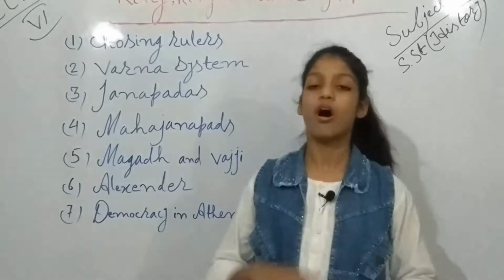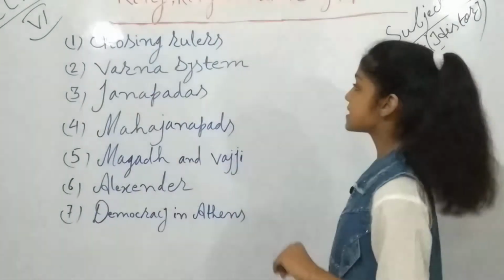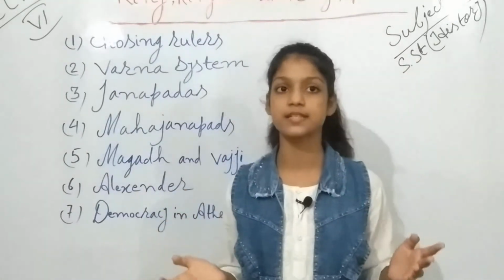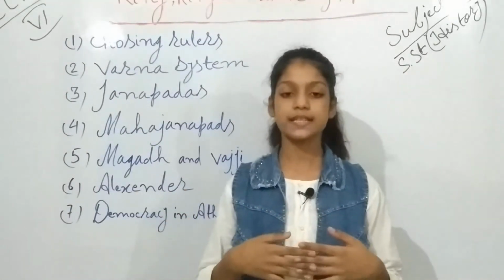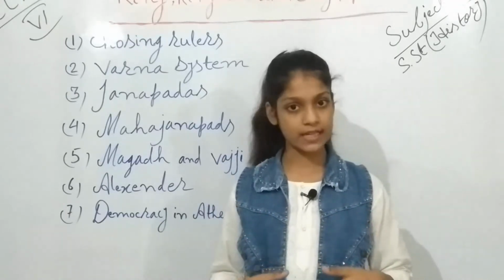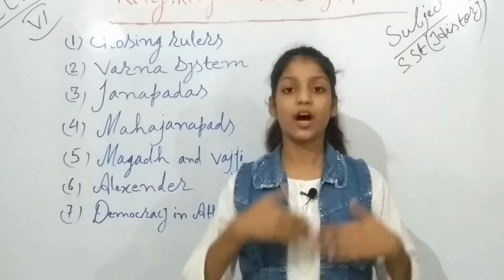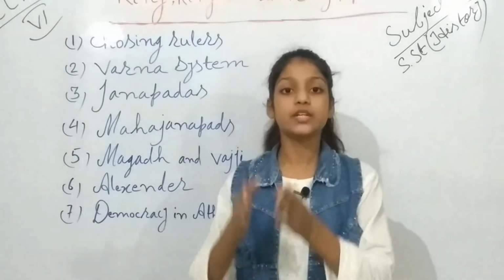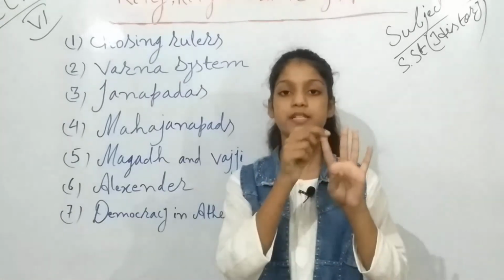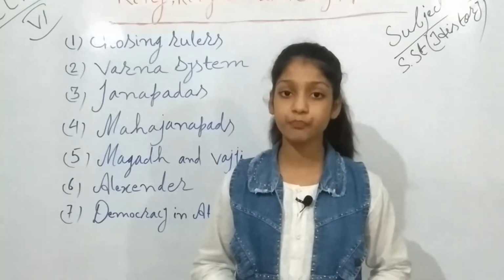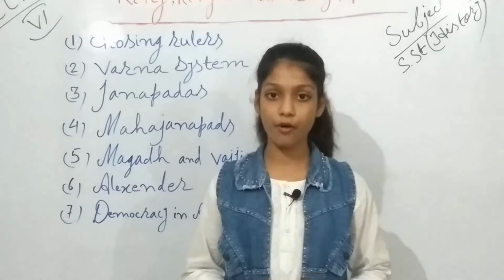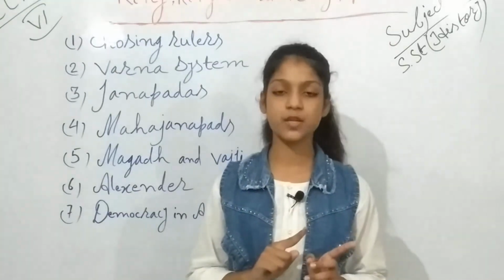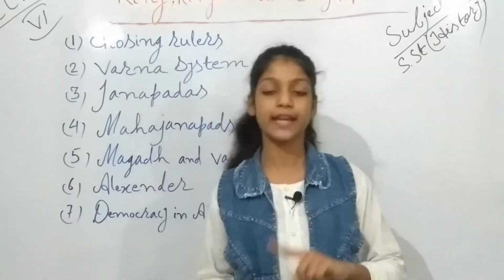Now let's go to our second subtopic, and that is the Varna system. What is this Varna system? The Varna system is a type of casteism in which the priest divides the group of people into 4 parts, on the basis of their birth and their occupation. Who divides the people into groups? The priest divides.